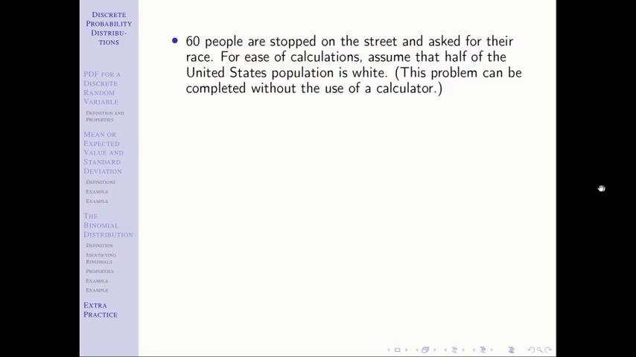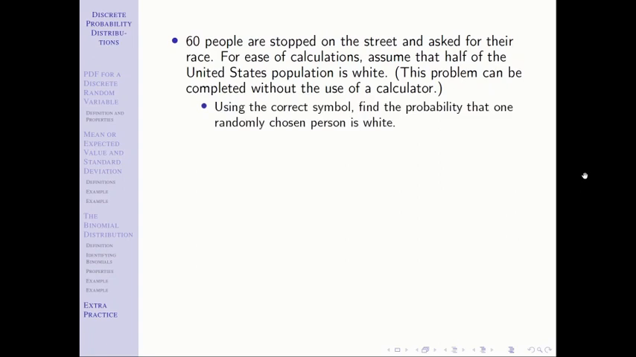And then for our last example, 60 people are stopped on the street and asked for their race. For ease of calculations, assume that half of the US population is white. This problem can be worked without the use of a calculator. So I've given you some really simple math to compute here. It's kind of just a prep for an in-person exam where there is no need for a calculator, as opposed to work that is on MyOpenMath. It is usually more complicated.